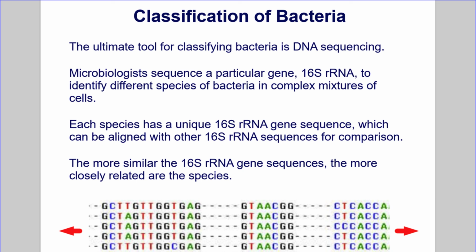The ultimate tool for classifying bacteria is DNA sequencing. Microbiologists sequence a particular gene, 16S rRNA, to identify different species of bacteria in complex mixtures of cells. Each species has a unique 16S rRNA gene sequence, which can be aligned with other 16S rRNA sequences for comparison. The more similar the 16S rRNA gene sequences, the more closely related are the species.